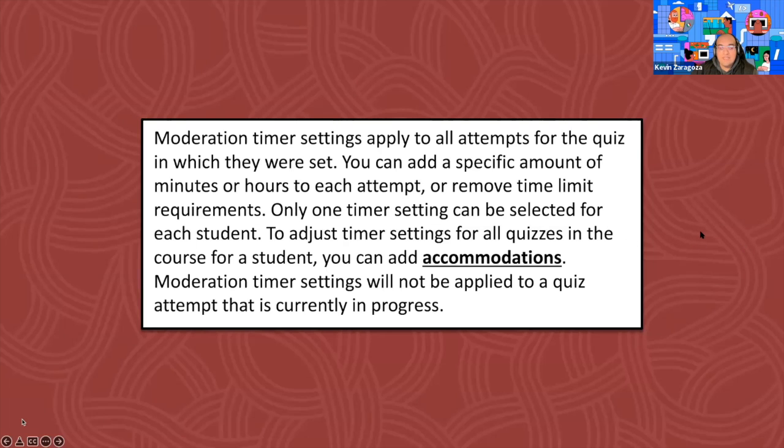To adjust timer settings for all quizzes in the course for a student, you can add accommodations. Moderation timer settings will not be applied to a quiz attempt that is currently in progress. I wasn't able to find an image of that, and I don't have that data, but I do have this information here straight from Canvas.